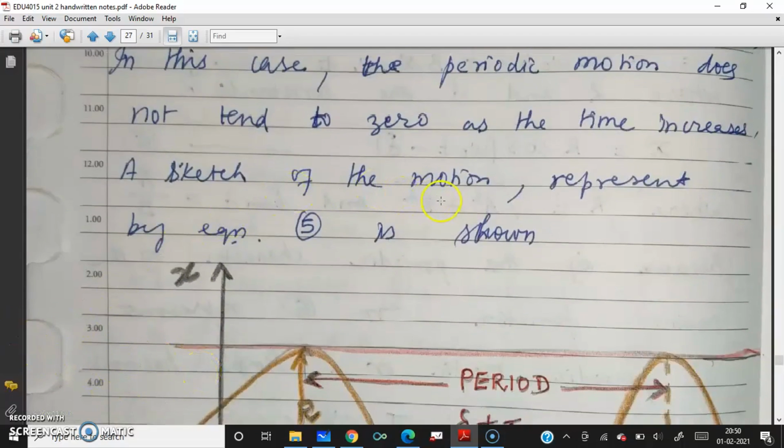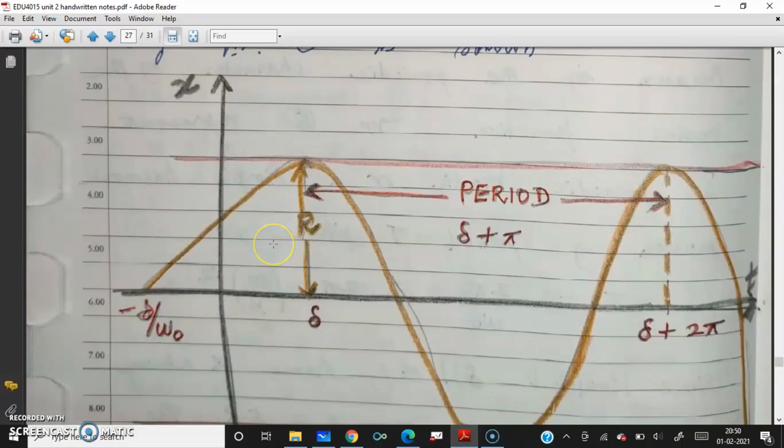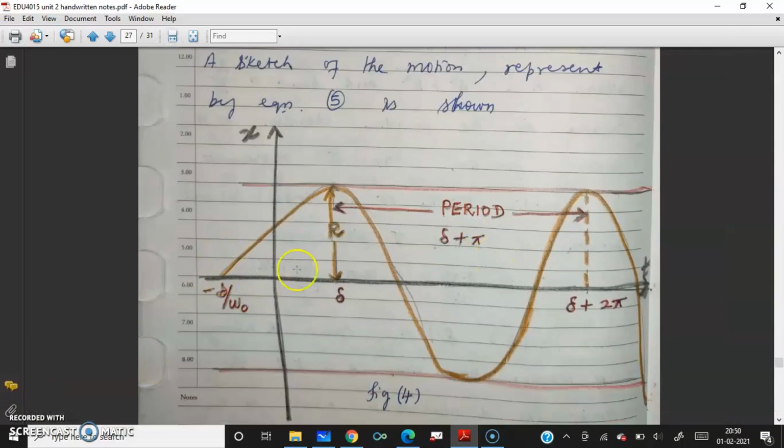I can just draw the figure like this. Can you see the graph? In this graph, the x-axis is t, time, and the y-axis is displacement x.